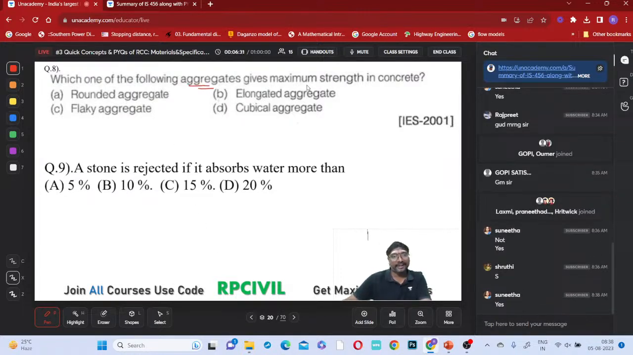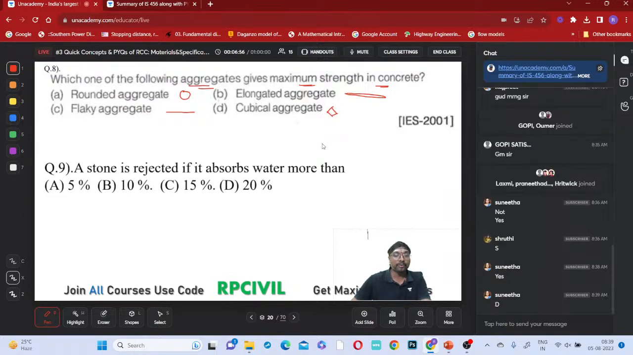Which one of the following aggregates gives maximum strength in concrete? If you observe, the options are rounded aggregates, elongated aggregates, and flaky aggregates. What is the meaning of flaky aggregate? Very thin aggregates, like paper. So cubical aggregates, which one will give more strength? Obviously cubical aggregates will give more strength, definitely. So option D will be the correct answer.